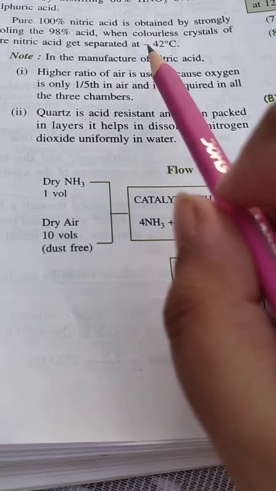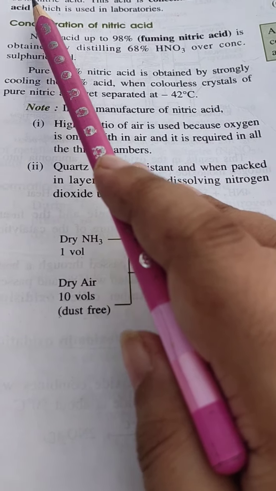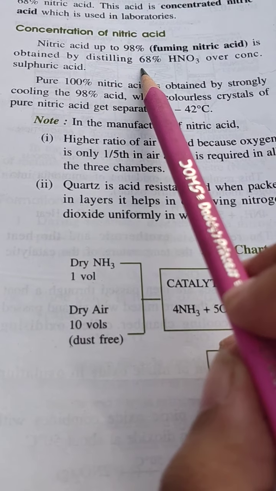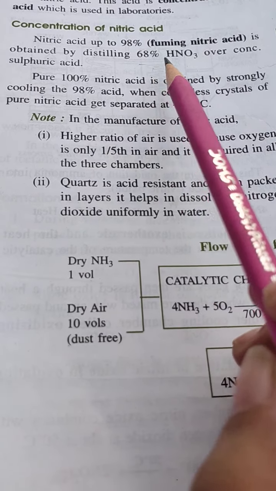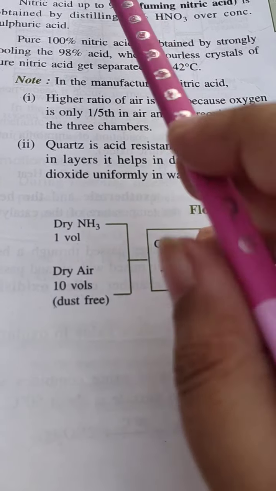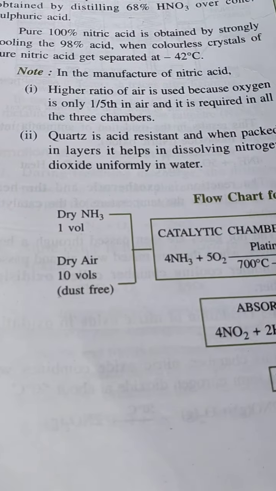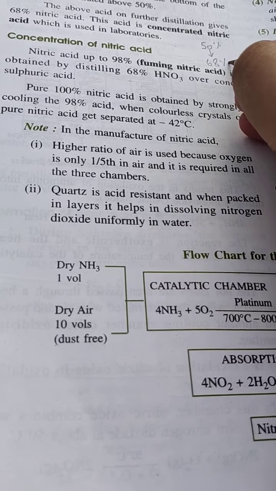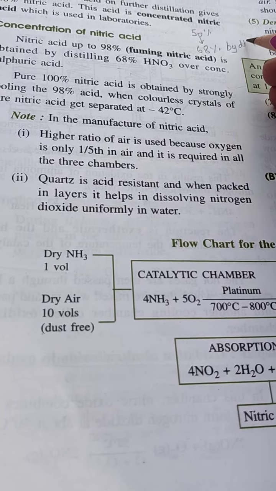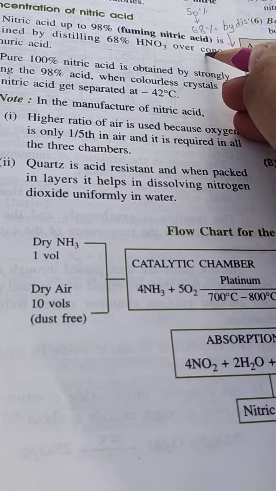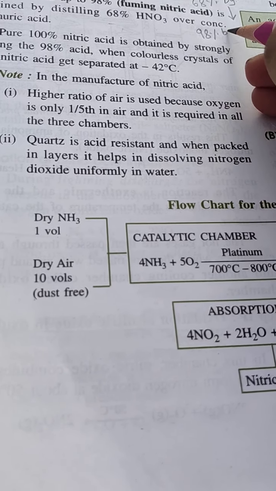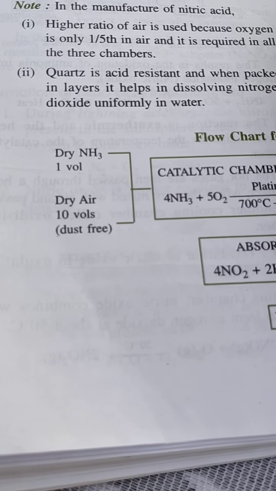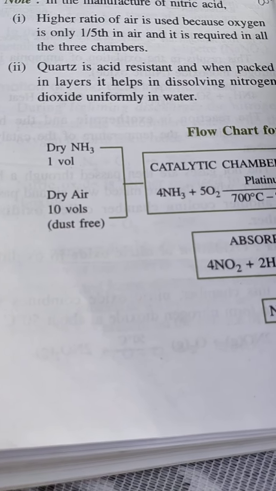But it is not that it can concentrate only up to 68%. Nitric acid can be concentrated up to 98%. The 50% acid we have converted into 68% by distillation, right? The 68% we can convert into 98% by distillation, right? This 98% can be taken to 100% by strongly cooling.